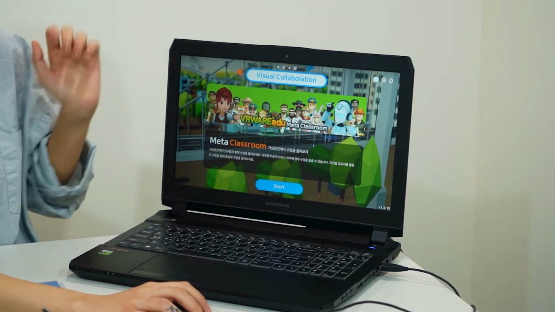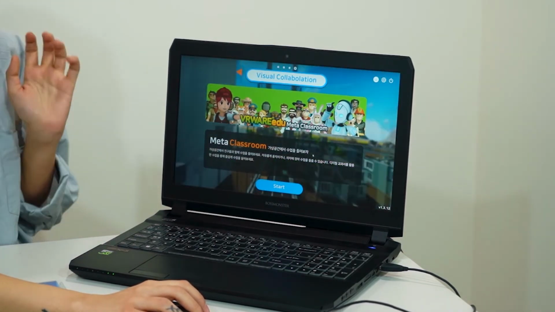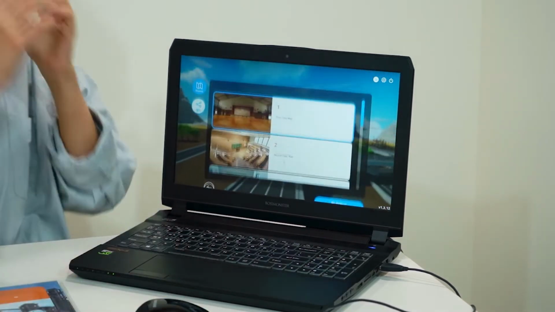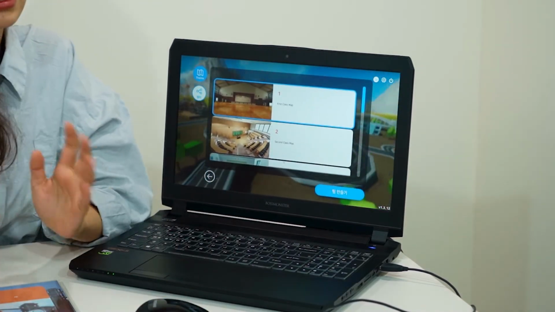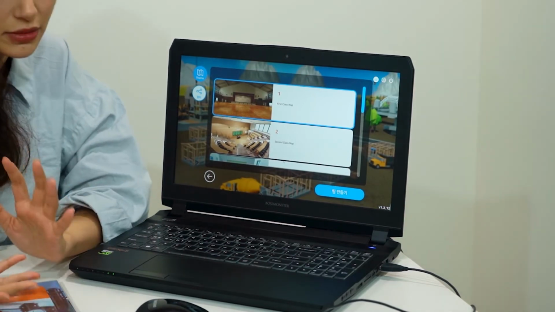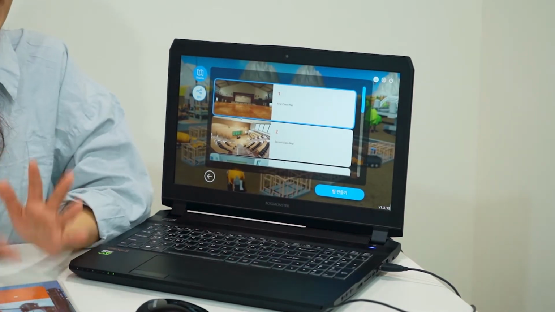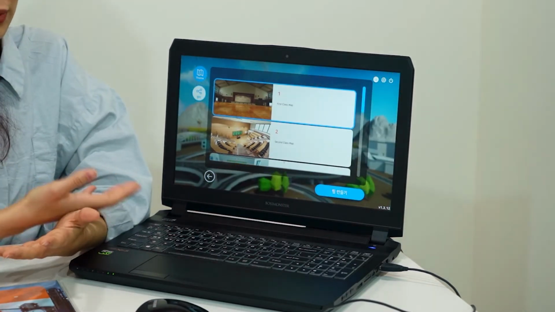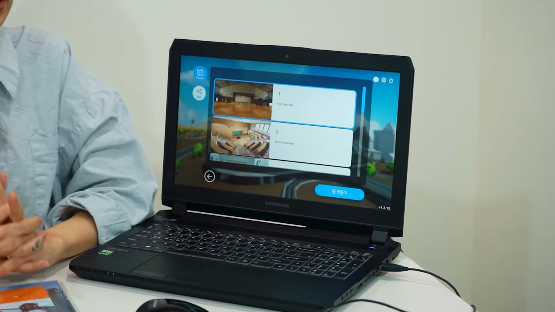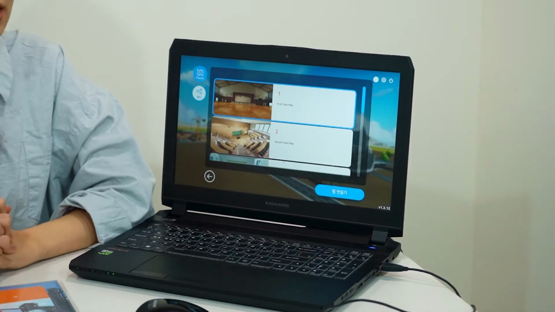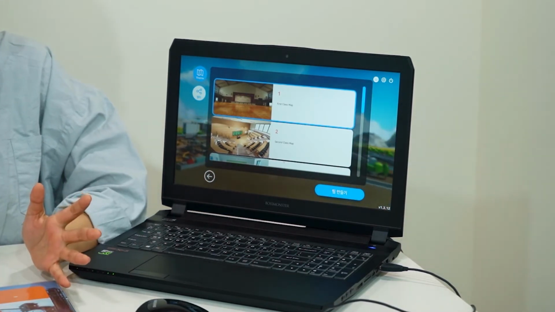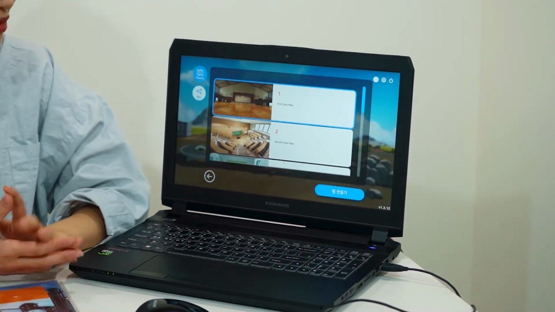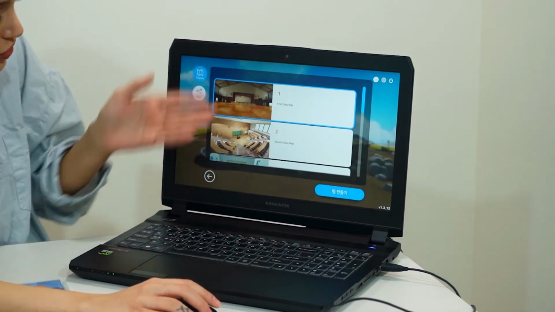And the last thing I want to mention is the classroom. This is a virtual classroom that I'm going to enter first. And what this allows me to do is sit with my other students, my peers, and my teacher together and learn in an actual class setting. Now, there's many reasons why this would be helpful. First of all, we all know that we're currently fighting against the global pandemic, but also if that wasn't the case, we would still want to learn in a more fun and interactive style, and children would probably enjoy it more.